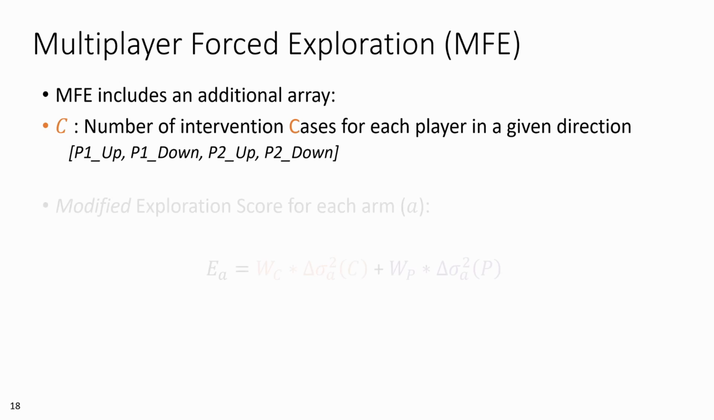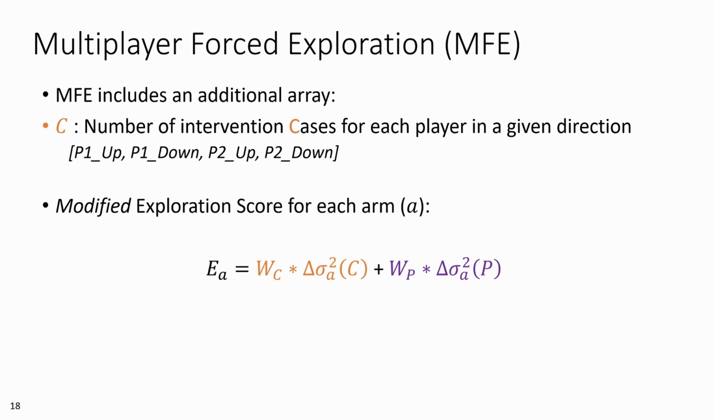We then propose a modified exploration score that looks at the delta variance in both arrays, and we add a set of weights, WC and WP, to allow tuning for a given scenario. The arm that yields the highest exploration score is then selected to provide the most balanced exploration.